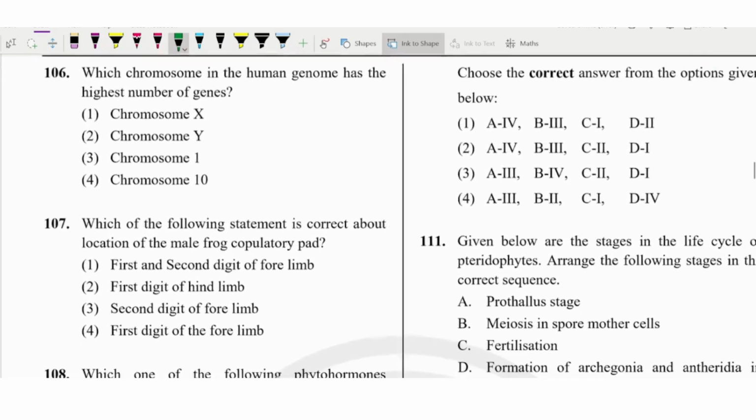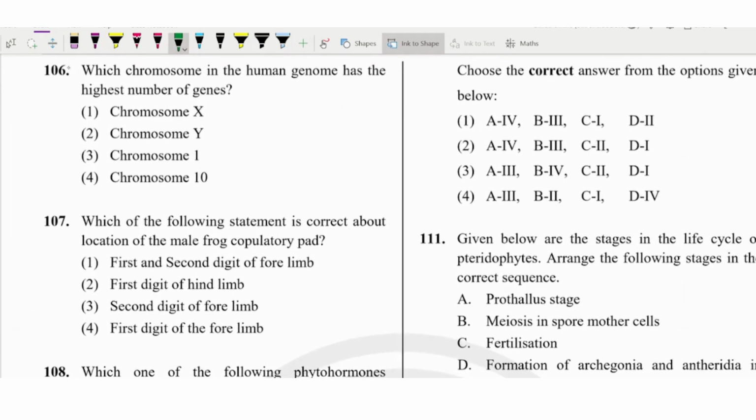Next is, which chromosome in the human genome has the highest number of genes? Among these chromosomes, which has the highest number of genes? That was chromosome number one, we have seen it in molecular, we studied about chromosome number one condition. So we should know it, it is a memory based question.